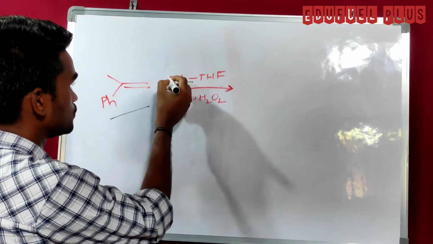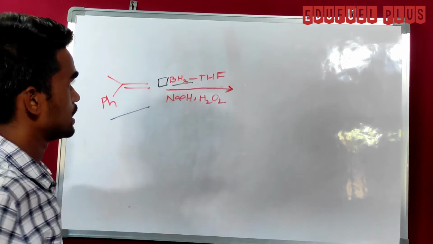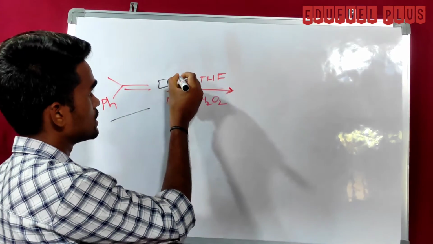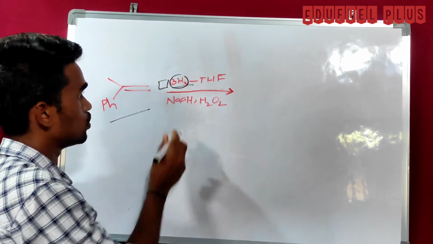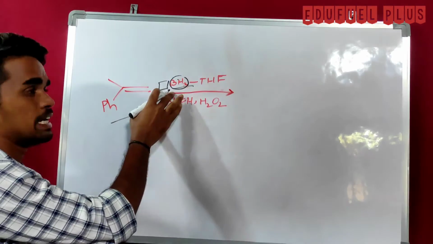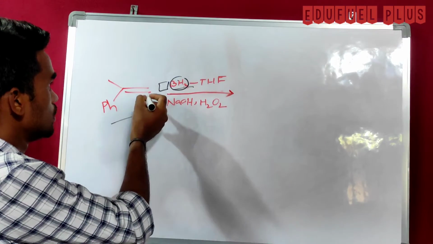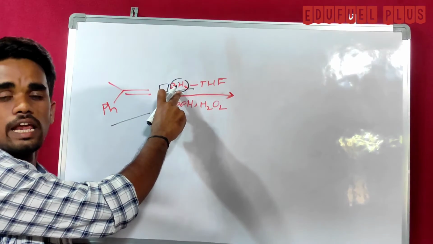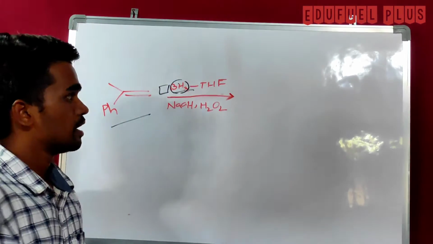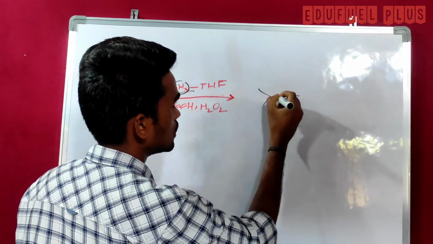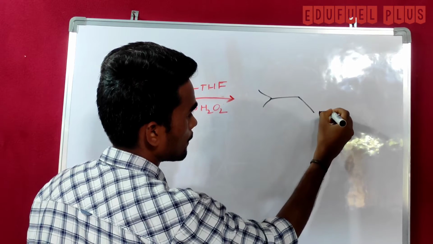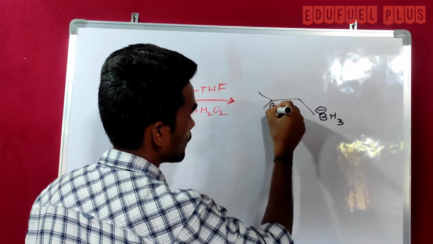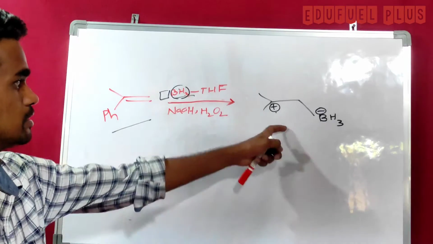So here boron is an electrophile because it has 6 electrons, so we call it a Lewis acid. Donation of electrons from the alkene to this electrophilic boron gives a carbocation like this.